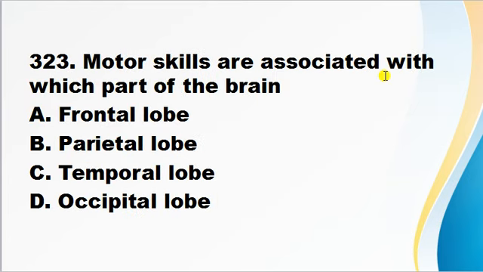Motor skills are associated with which part of the brain? Frontal lobe, parietal lobe, temporal lobe, occipital lobe. Correct answer is A. Motor skills are associated with the frontal lobe of the brain.